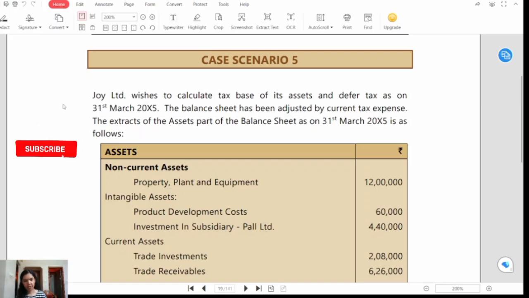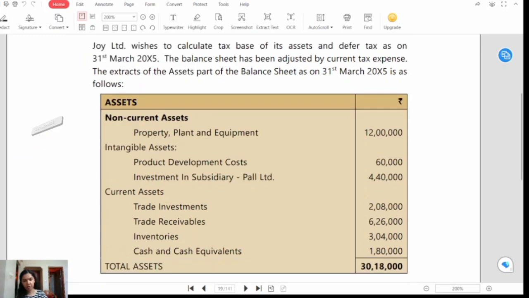So today we'll be solving case scenario number 5. First let's read out this case scenario and then we'll see the MCQs one by one. Joy Limited wishes to calculate the tax base of its assets and deferred tax as of 31st March 2025. The balance sheet has been adjusted by current tax expense. The extract of the assets part of the balance sheet as on 31st March 2025 is as follows.